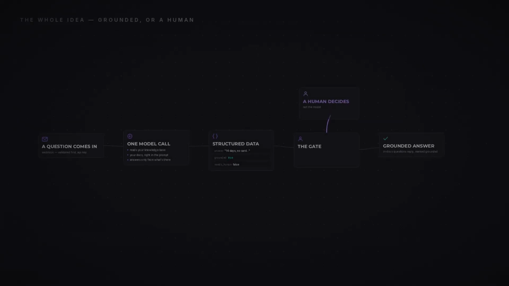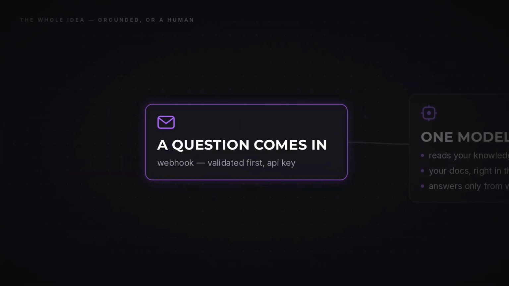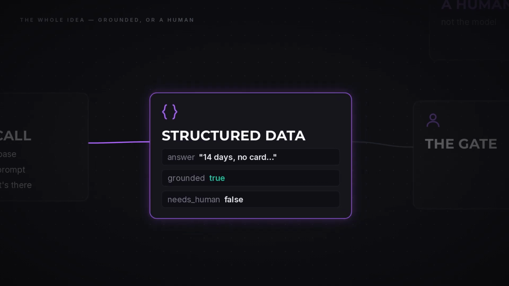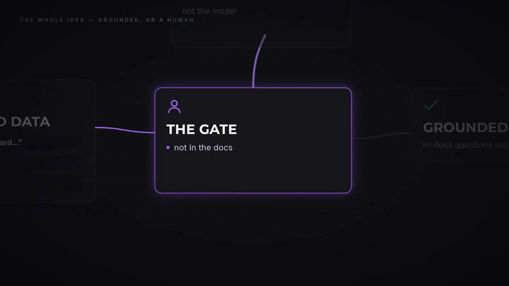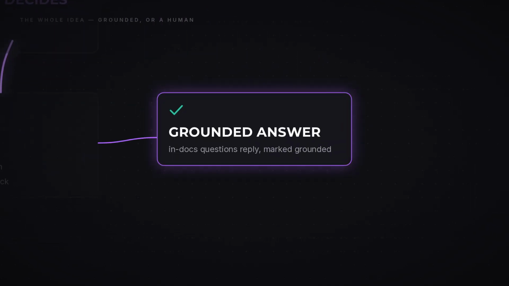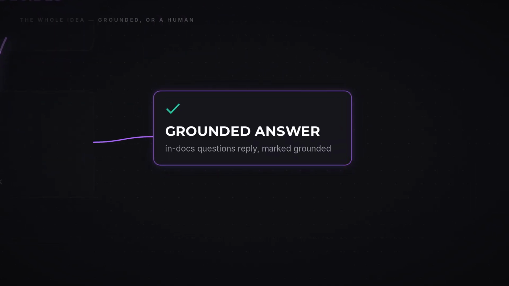The idea first. A question comes in. One model call reads it against a knowledge base, your docs, right there in the prompt. If it finds the answer, it replies and marks it grounded. If it doesn't, it flags it for a human. No guessing. That's the whole safety story.